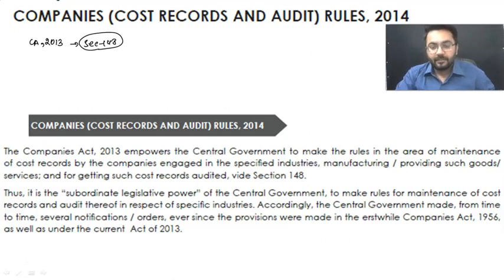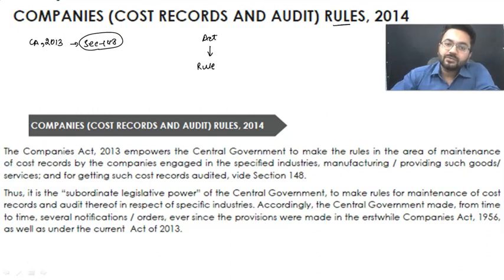In the previous class, I told you that there are certain rules which are made under the Companies Act. Whenever it comes to rules, the very basic question in my mind is: which is senior or supreme, the Act or the rules? The Act is supreme, the Act is senior, or higher when it comes to powers. The Act tells you what is required to be done, whereas how it is to be done will be elaborated by the rules. The Act has just informed that as per section 148, you need a cost audit.